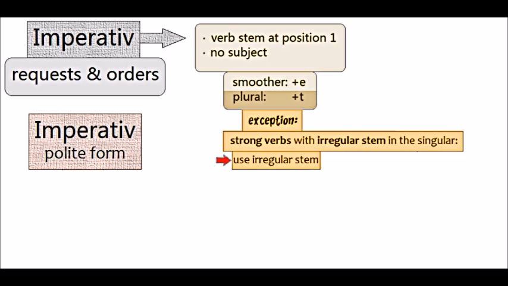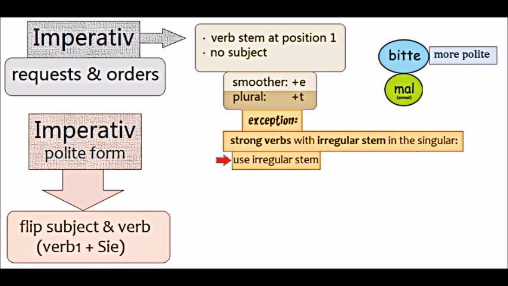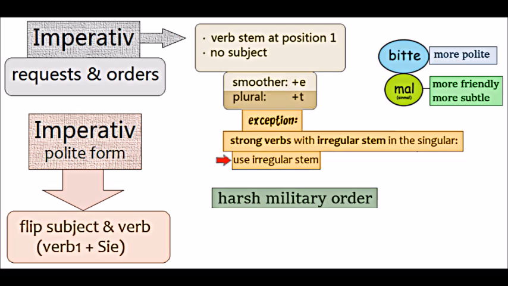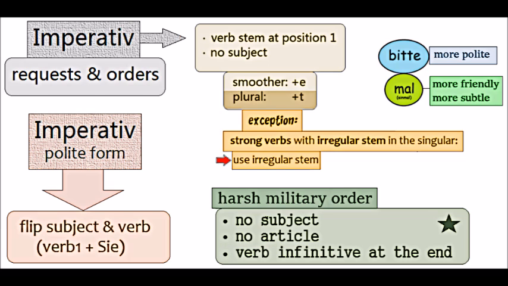For polite requests, address someone with Sie and flip verb and subject. You can add bitte to make a request more polite and mal to make it sound nicer. This is not part of the imperative grammar, but a harsh military order comes without a subject, articles, and conjugation, and has the verb at the very end.